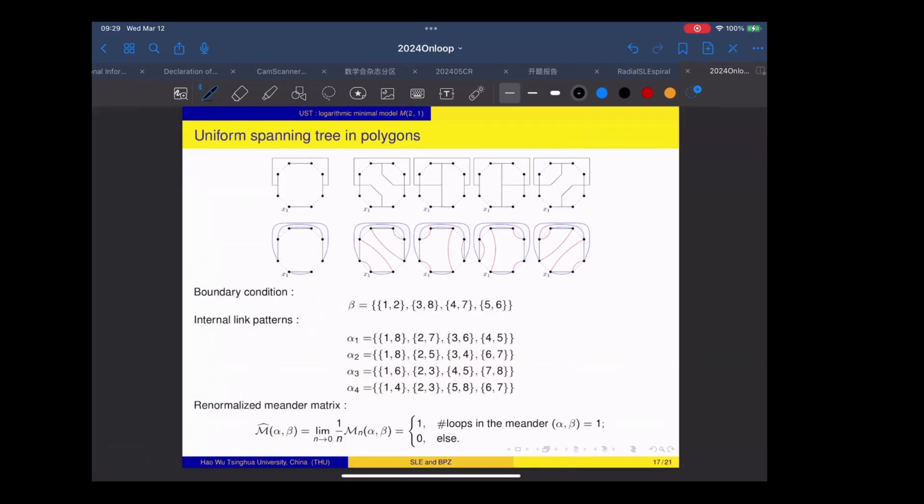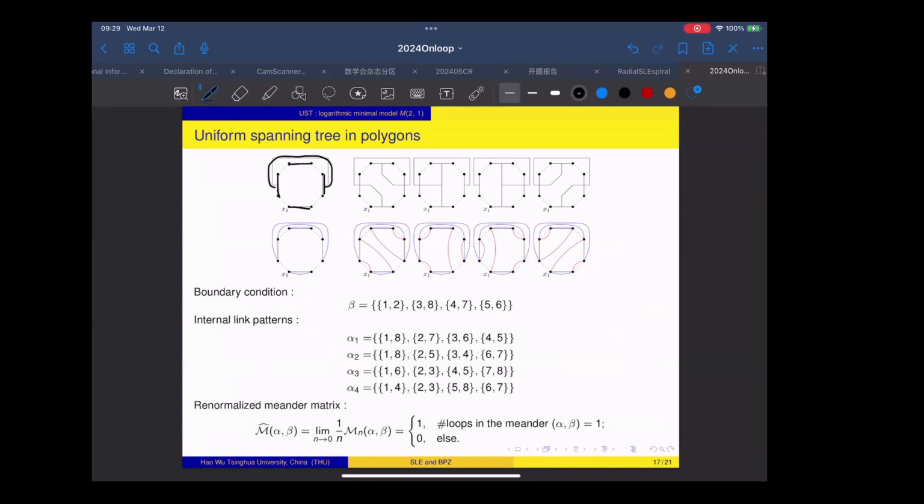Here is an example when we consider the uniform spanning tree in a polygon with 8 marked points. And in this model, in fact, these wired arcs along the boundary can be further connected in a planar way from the outside of the polygon.